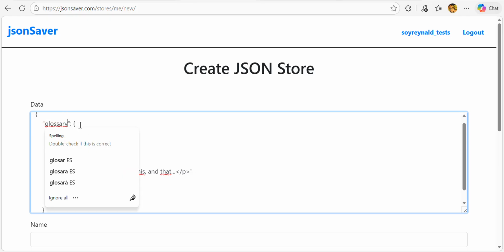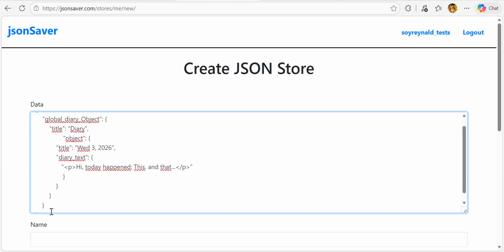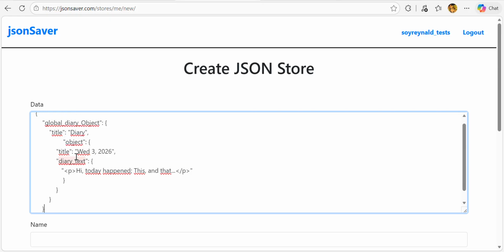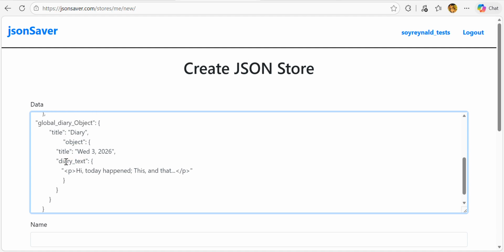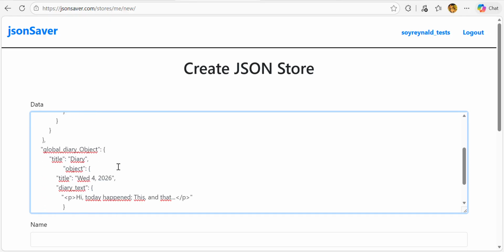Here you see glossary. We can make this instead of glossary. We can make, for example, global diary object, for example. And this object is going to be repeated once and another again, just like this. When I create, for example, another day, let's say that tomorrow I create another registry, I will do it just like this. And I will put Wednesday 4th, sorry. And that's all. Believe it or not, it will work.